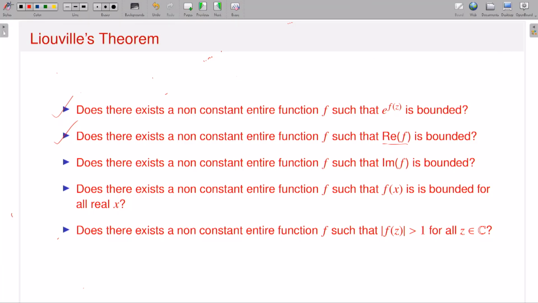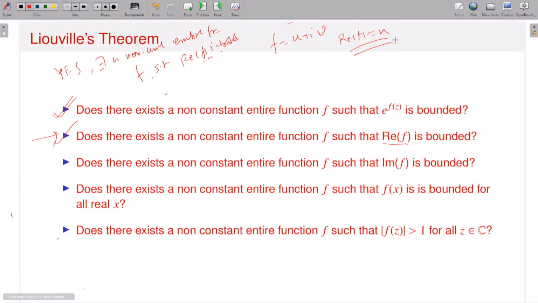Okay, so the first one is done. The second one: assume that yes, there exists a non-constant entire function f such that the real part of f is bounded. Now if f is equal to u plus iv, since f is entire, what is the real part of f? The real part of f is u. You have to arrive at a contradiction, that is, you conclude that f is constant. That means there does not exist any non-constant entire function f such that the real part of f is bounded.